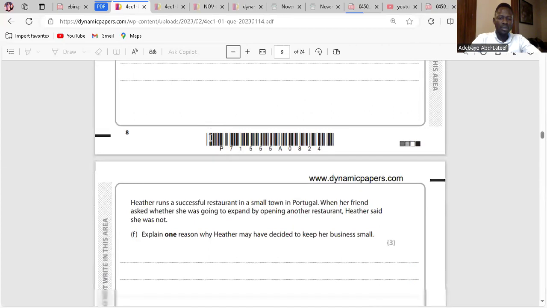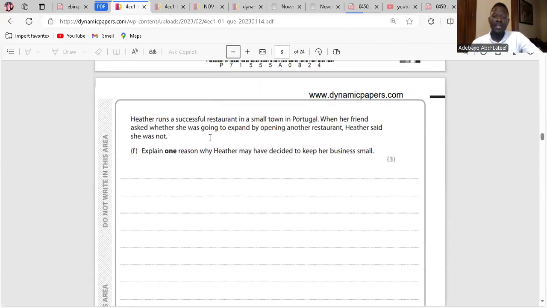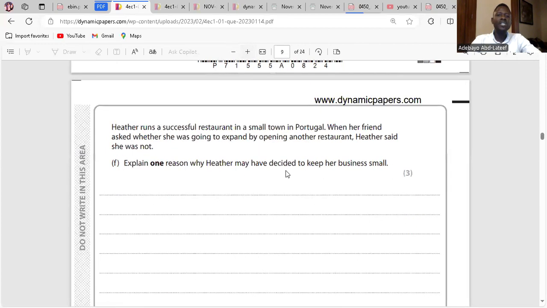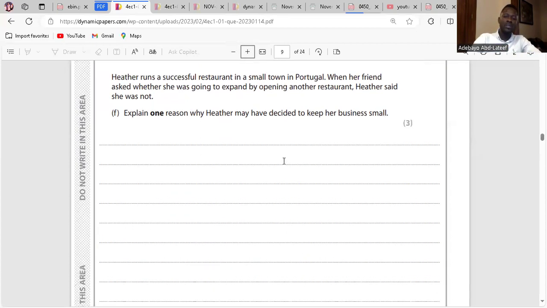Explain one reason why Eva may have decided to keep her business small. Accessibility to finance. Eater restaurants will be considered as a small business, yes or no? Yes. This means financial institutions will feel reluctant to give it loans for expansion, as Eater will be seen as a high risk. So it's not going to be able to expand. But it's a small business. No banks want to lose money, especially for small businesses. Clear? Yeah. We move on.